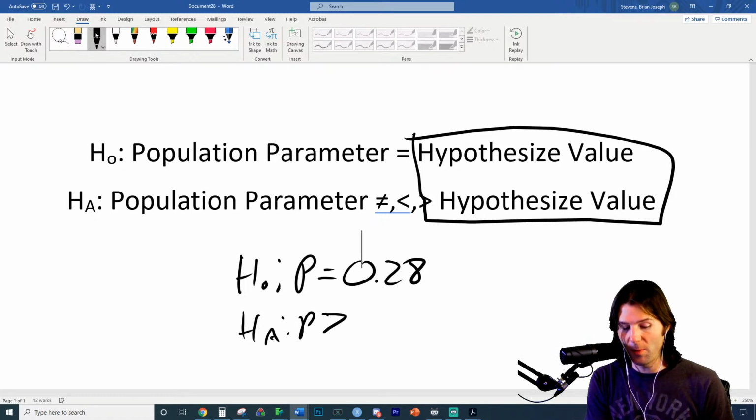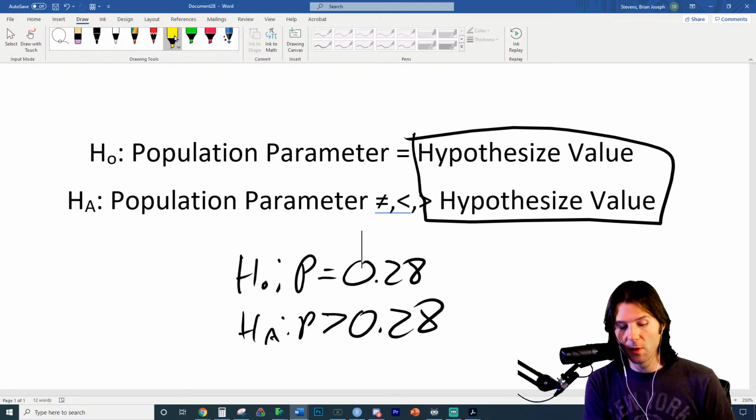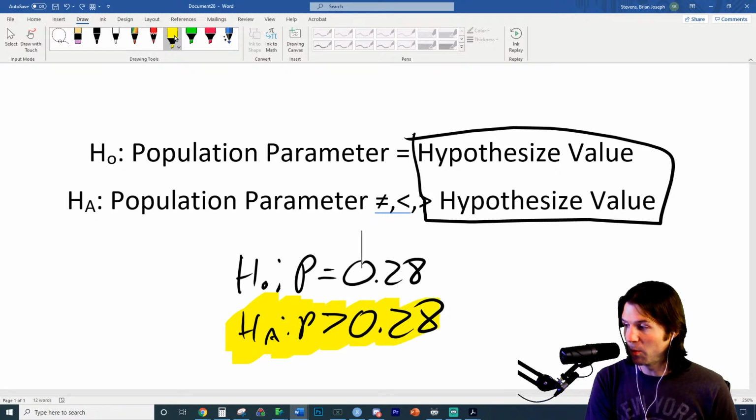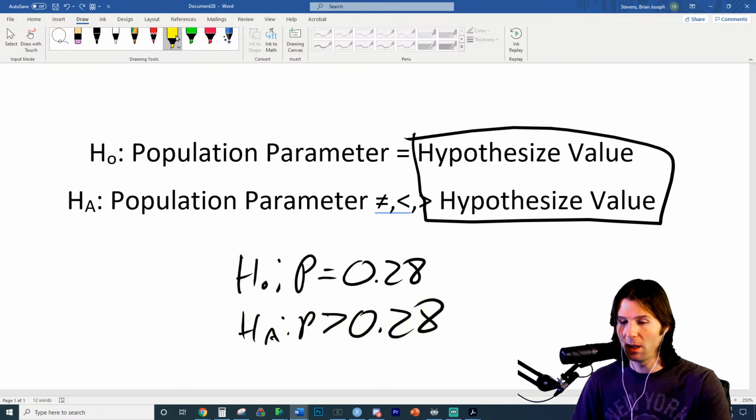But if this motivational tape helps, then the true proportion, and notice how we read this, we're looking for evidence for the alternative that the true proportion of people who quit smoking is greater than 28%. The null states that the true proportion of people who quit smoking would be equal to 28%. Is there evidence that the true proportion is greater than 28%?